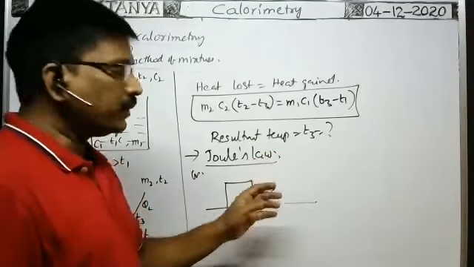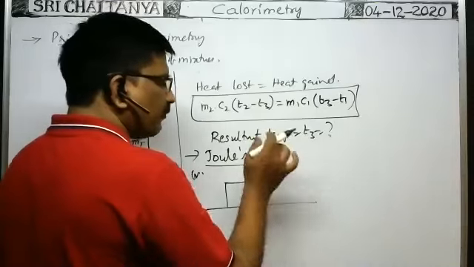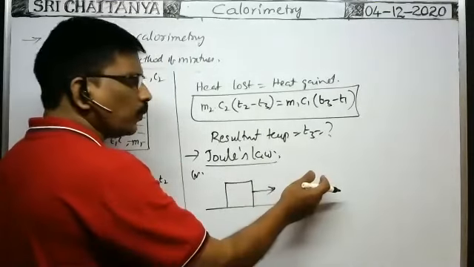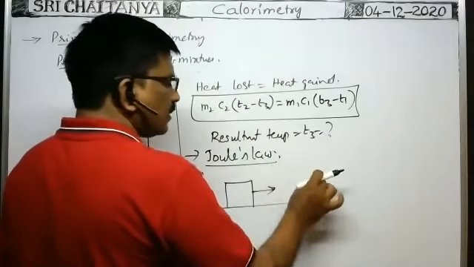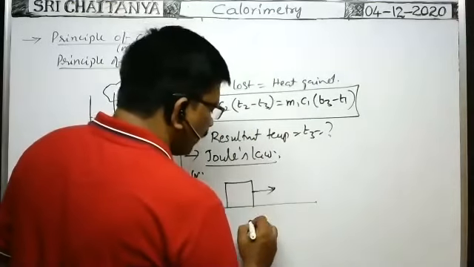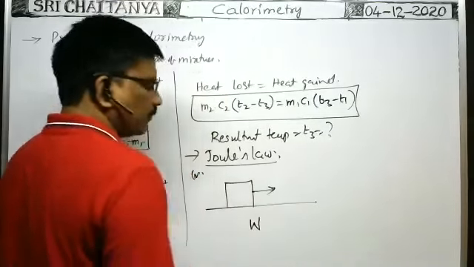That means in order to move the body against the friction, some work is to be done. Otherwise, the body cannot move. That's why by doing some work, the body is displaced through a certain distance against the friction. Whatever the amount of work done against the friction.